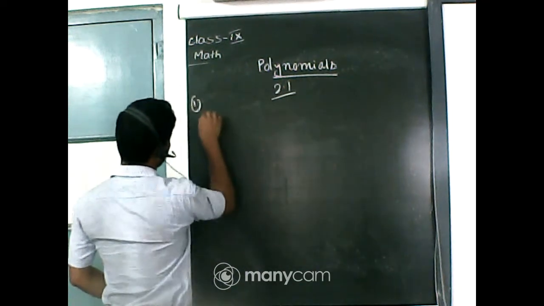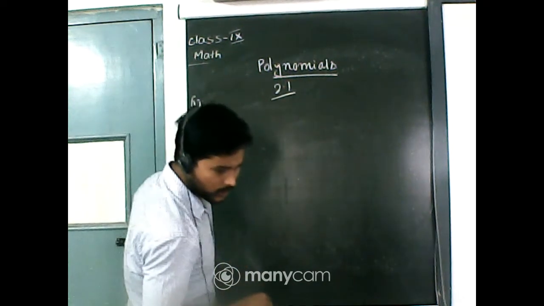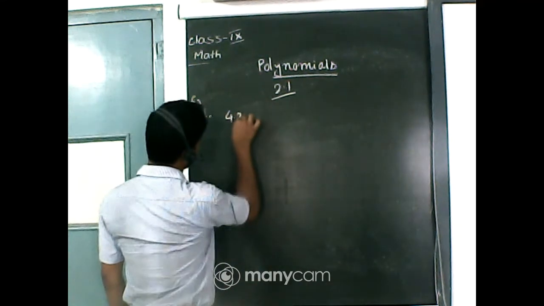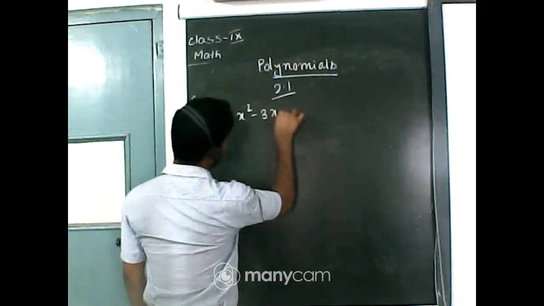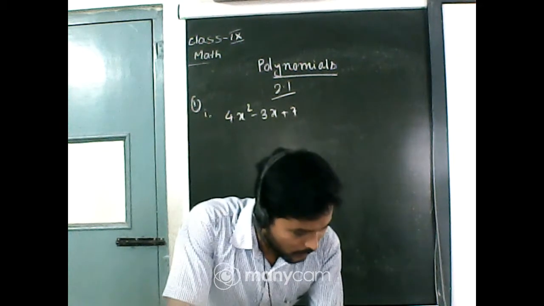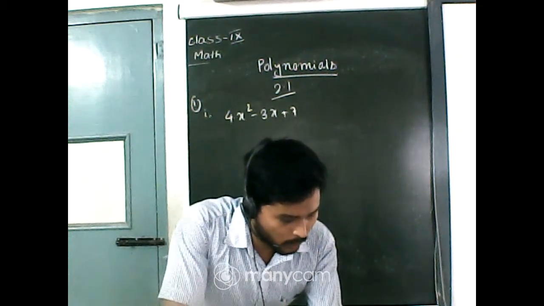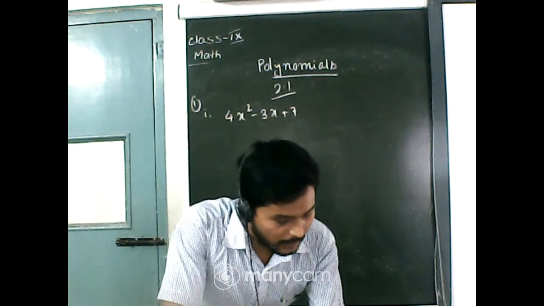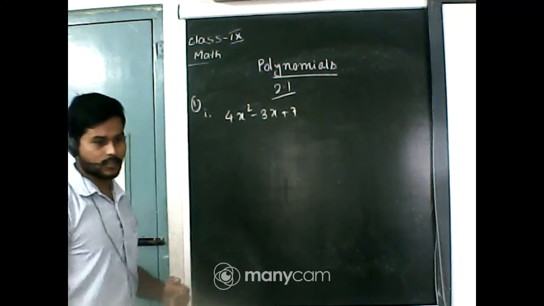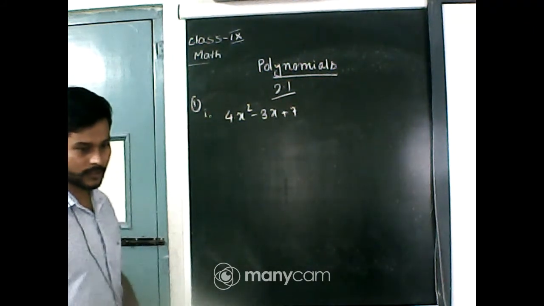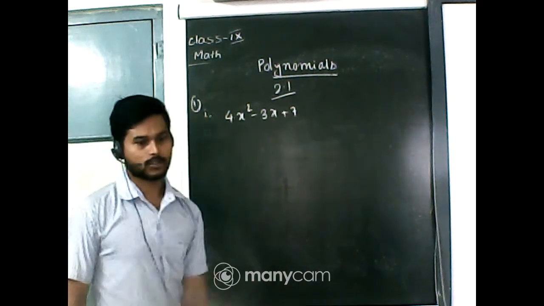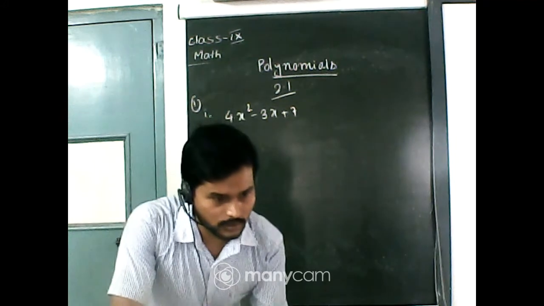Okay, question number 1. The first question is 4x square minus 3x plus 7. Now, I'm reading the heading. What we have to do: which of the following expressions are polynomials in one variable, and which are not? State the reason for your answer. So, the first question is 4x square minus 3x plus 7. Tell me whether it is a polynomial or not.